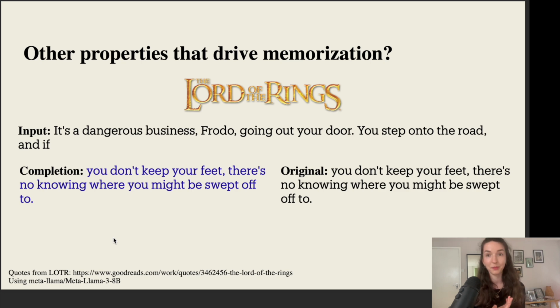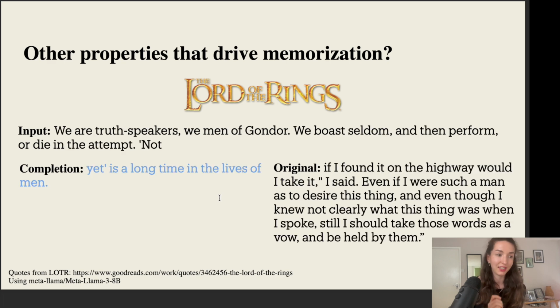So what I did, again, same thing, I took all these different quotes and passed them through Meta's Llama 3 8B model. And I again found that the model at times manages to complete exactly the sentences. So here I prompted it with, "It's a dangerous business, Frodo, going out your door. You step onto the road, and if you don't keep your feet, there's no knowing where you might be swept off to." The model completed this correctly.